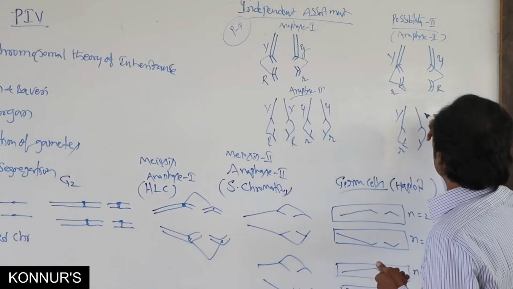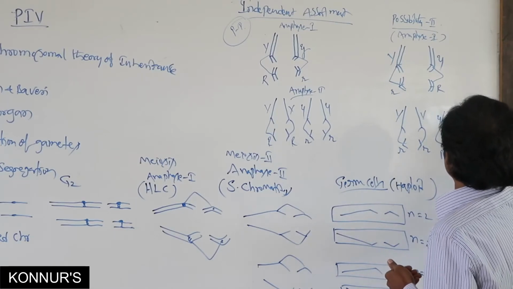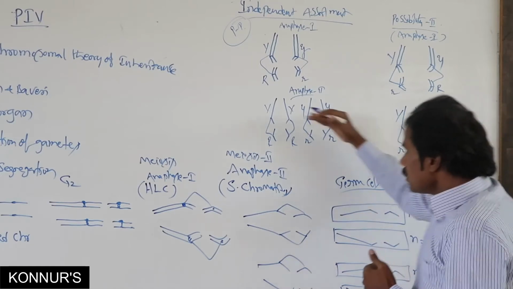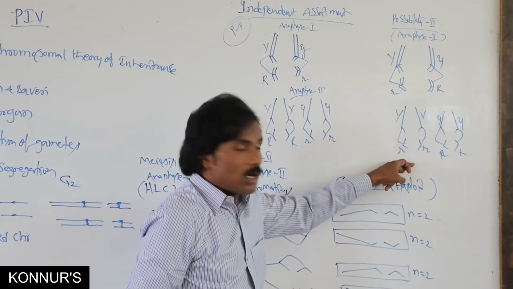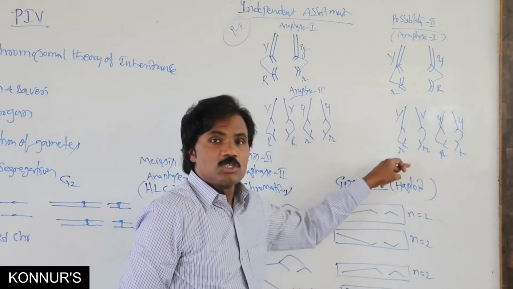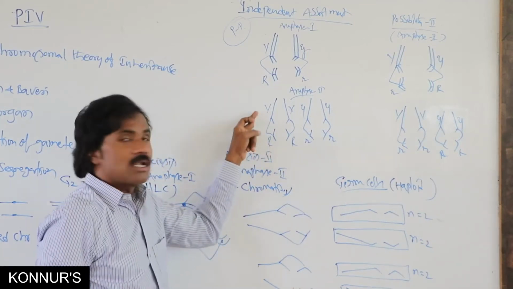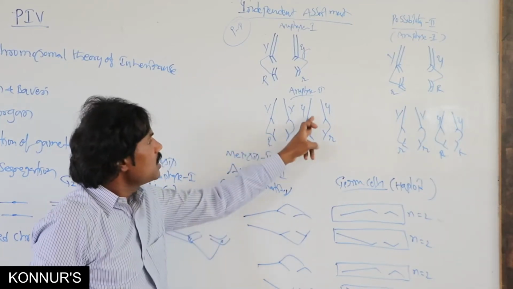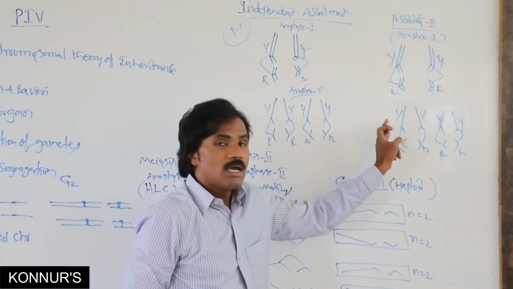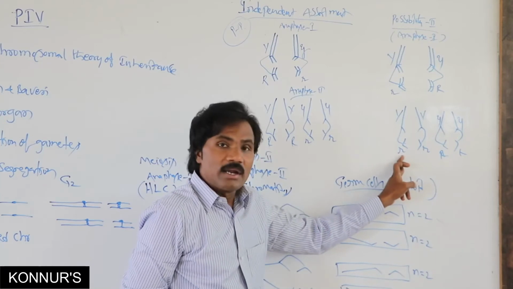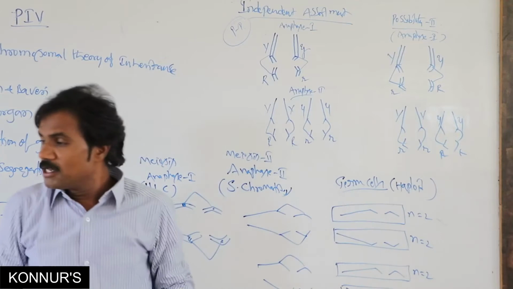Then you think about what types of gametes can form. In this possibility, yellow round, green wrinkled, yellow wrinkled, and green round gametes are formed.